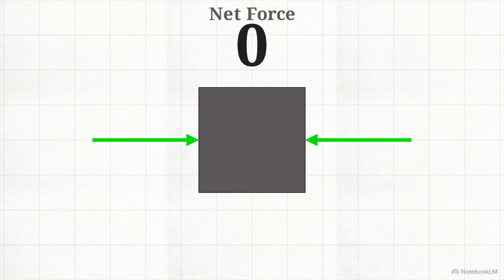If you determined that the box will not move at all, your logic is correct. Because the two forces are perfectly equal and pushing in opposite directions, one entirely cancels the other out. The net force is zero. When competing forces are perfectly balanced, the physical state of an object remains unchanged. A push or a pull creates pressure, but it does not guarantee motion.